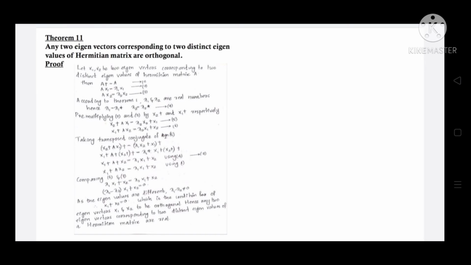That is, lambda 1 minus lambda 2 into x1 Hermitian x2 is equal to 0. As the eigenvalues are different, that is, lambda 1 minus lambda 2 is not equal to 0, therefore we must have x1 Hermitian x2 is equal to 0, which is the condition for eigenvectors x1 and x2 to be orthogonal. Hence, any two eigenvectors corresponding to two distinct eigenvalues of a Hermitian matrix are orthogonal.